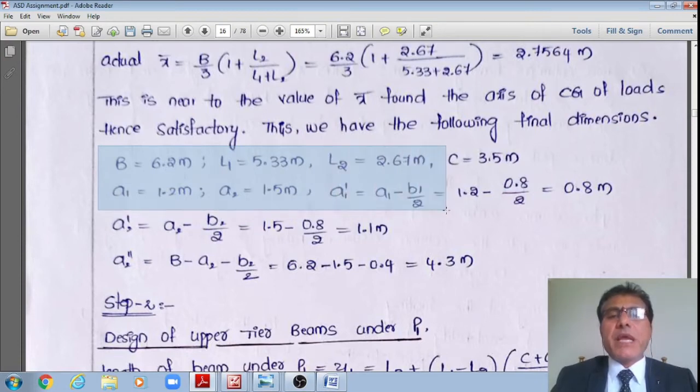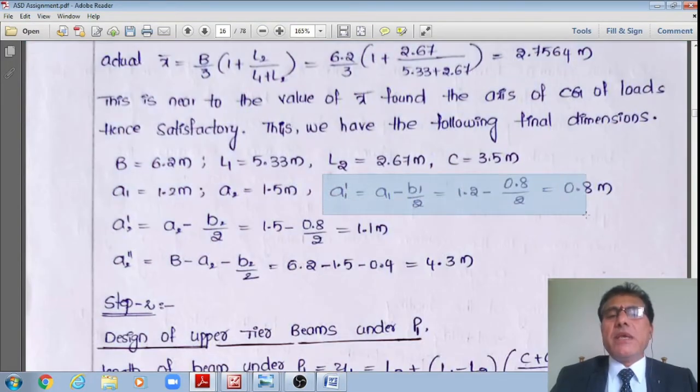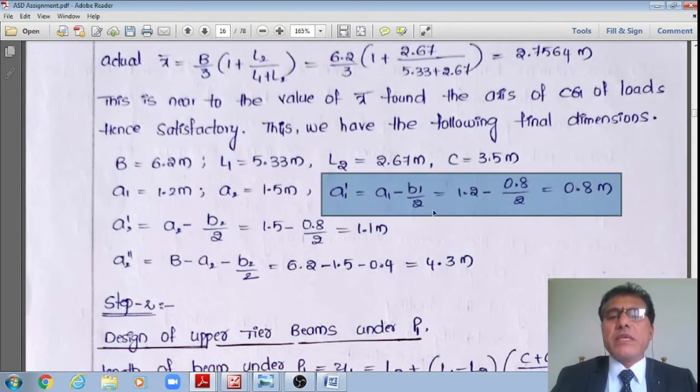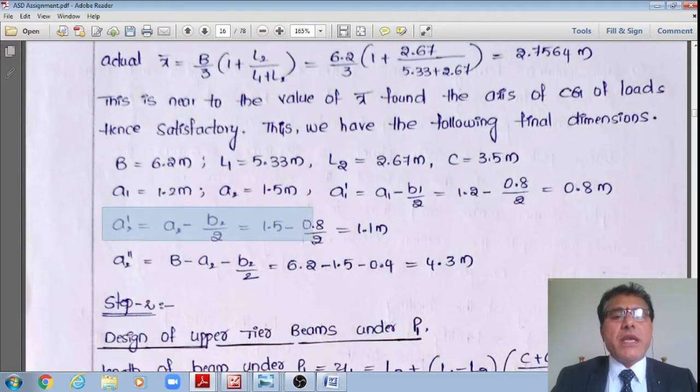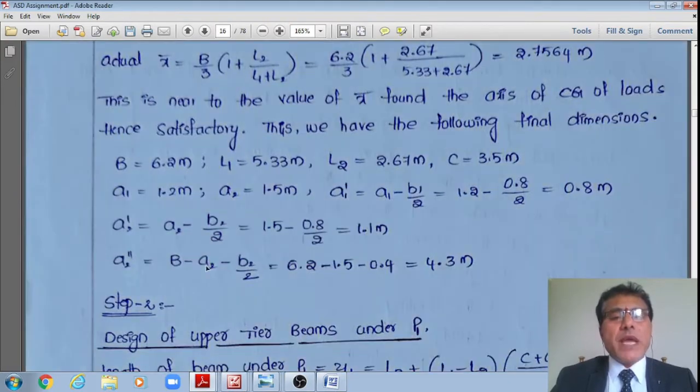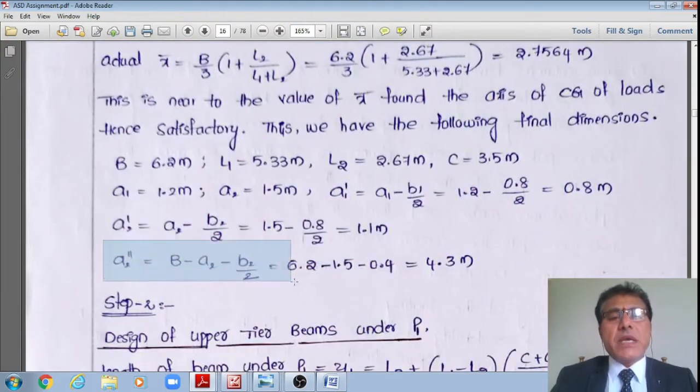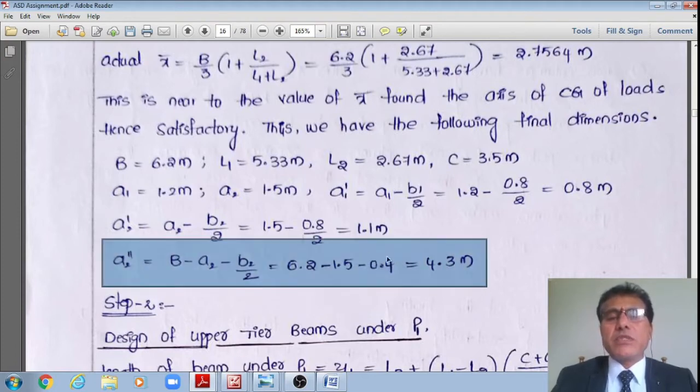Therefore, A1 prime, the net cantilever projection, is equal to A1 minus B1 by 2. That is 1.2 minus 0.8 by 2, meaning 1.2 minus 0.4, which equals 0.8 meter. Similarly, A2 prime is nothing but A2 minus B2 divided by 2. It works out as 1.5 minus 0.4, 1.1 meter. Similarly, B prime is nothing but B minus A2 minus B2 by 2. It is 6.2 minus 1.5 minus 0.4. It works out as 4.3 meters.